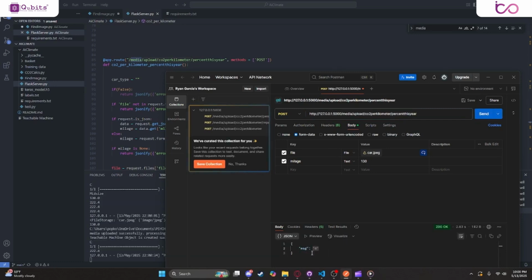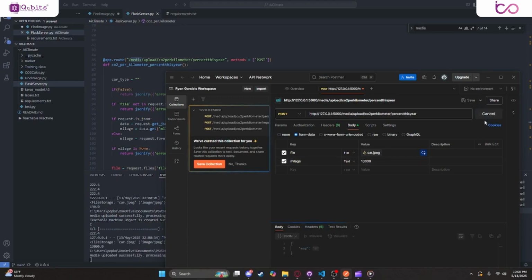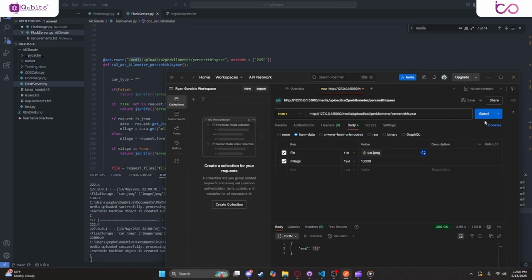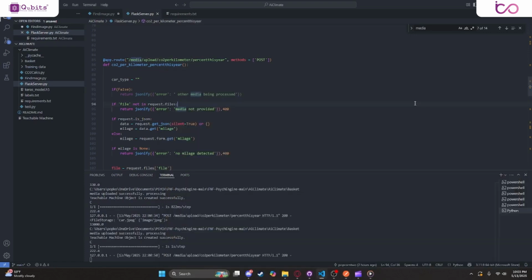That provides us with an integer of the percentage of emissions that we have used of our total yearly emissions, being those car emissions. We're doing pretty good here, but if we were to raise up that number by a ton, our yearly emissions will go up.